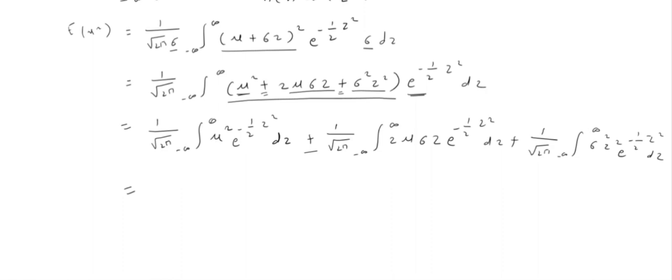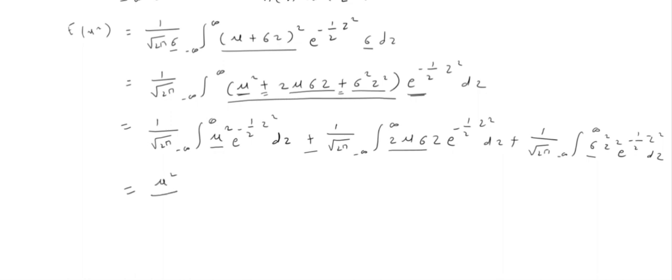plus again 1 divided by root 2 pi, integral from minus infinity to infinity. The second value is 2 mu sigma z, then e raised to minus half z square dz, in this manner. Now, in the next step, we can take the terms which are free from z outside the integral. So these are the terms which are free from z, and they come out of the integral.